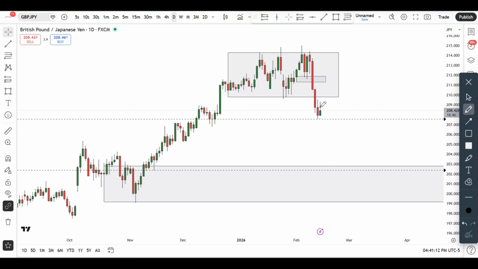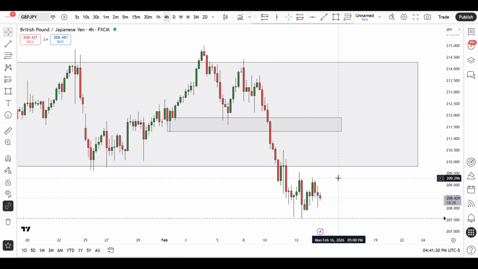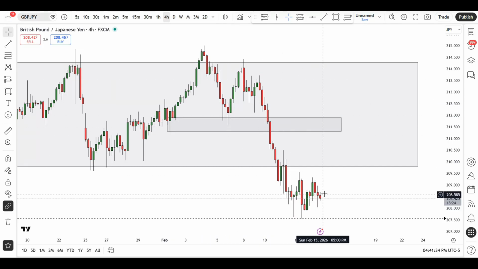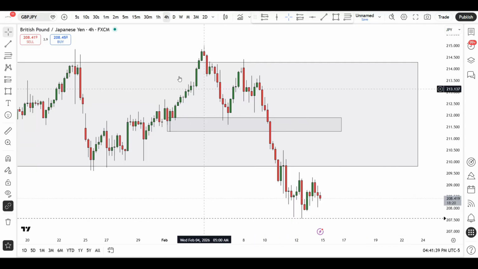Remember, this is the daily chart. So maybe next week it's going to start off bullish, who knows, maybe bullish into these particular areas before the bearish move starts again. That is what I would like to see as we go into next week. All right, so that's it for GJ. Let me see if we do have anything in the 4 hour time frame. Not much per se, just a previous level of support, probably going to work as resistance upon pullbacks, and let's see how it goes. Okay, so that's it for GJ.